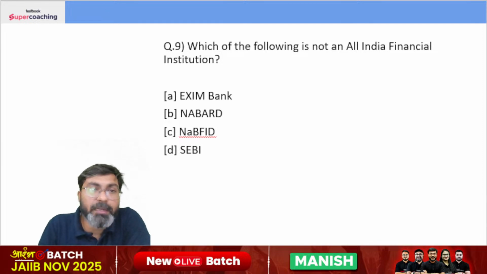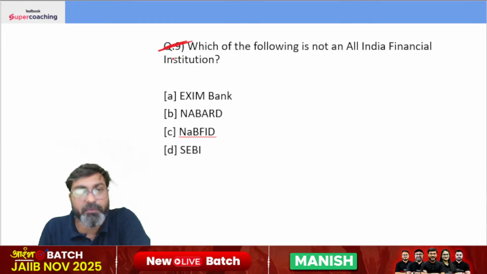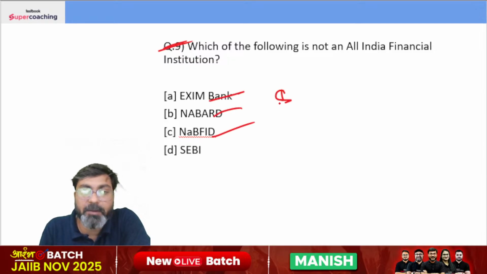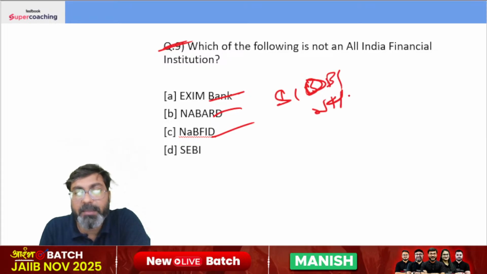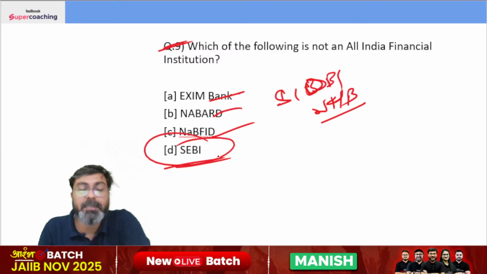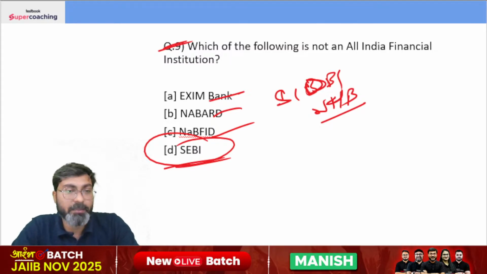Which of the following is not an All India Financial Institution? We have 5 AIFIs in the country. These are Exim Bank, NABARD, NAFED, SIDBI and NHB. SIDBI and NHB, right? SEBI is not one of the All India Financial Institutions. It is a regulator of stock markets.